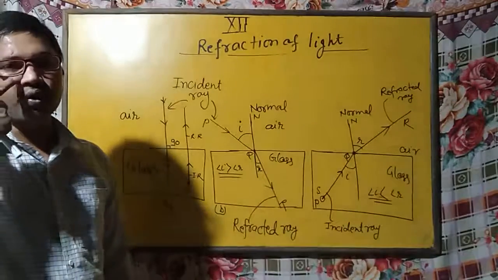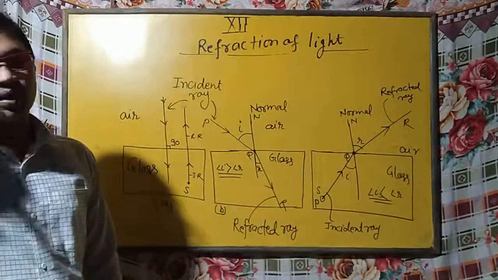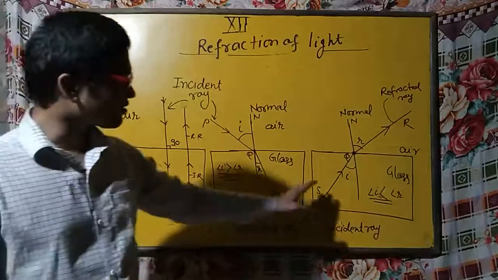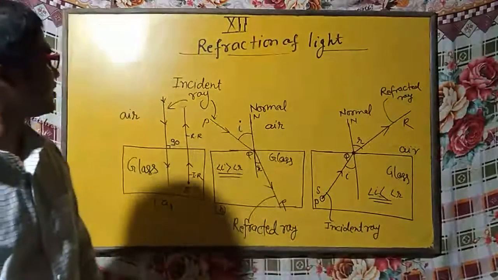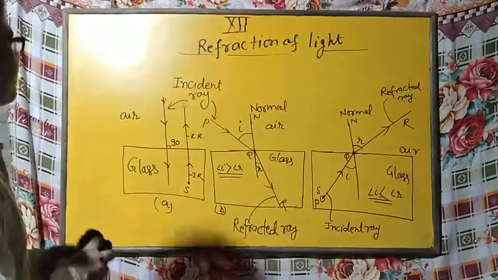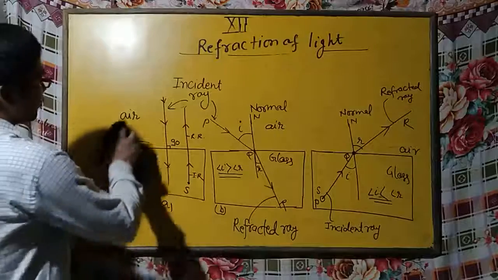Now we are going to discuss some examples related to daily life and some conclusions which we got from these discussions. So let us consider our important discussions related to the refraction of light. We are going to note down some important points.